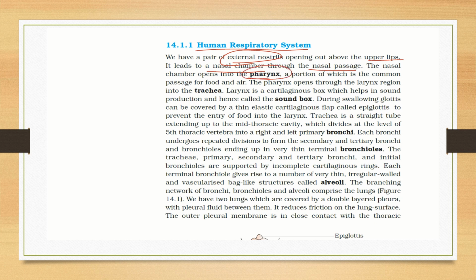The nasal chamber opens into the pharynx. So what is the pharynx? It is a portion which is common for the passage of both food and air. Okay, so the pharynx then opens into the larynx, and through the larynx region to the trachea.